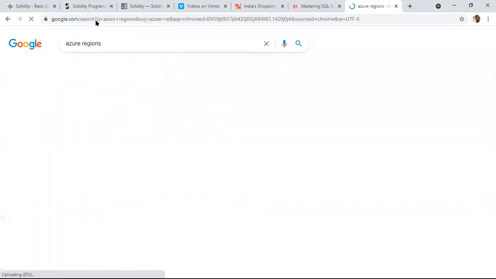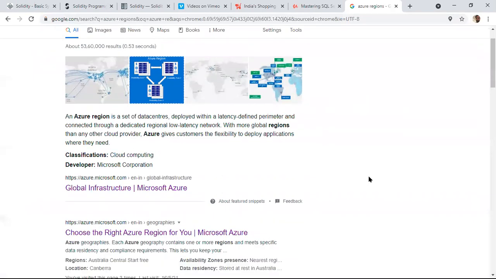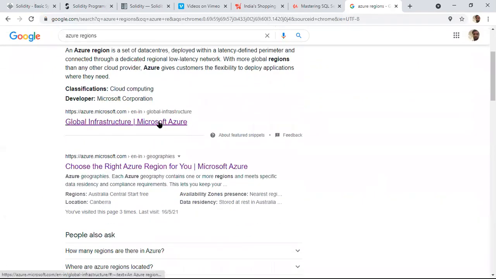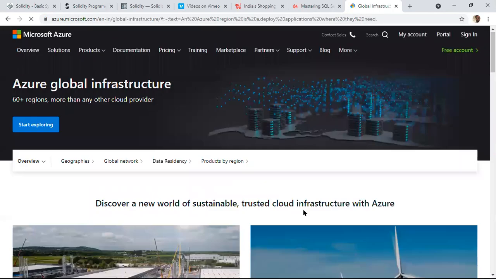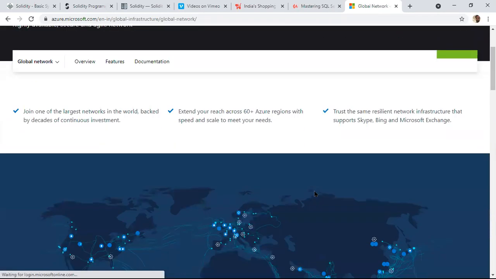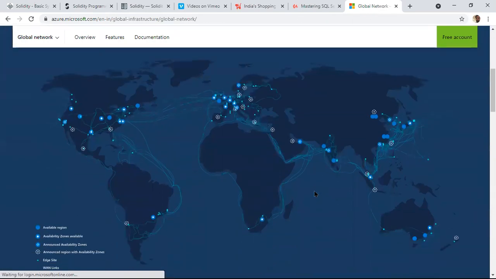Check here, Azure regions. Microsoft is showing very clearly, in global networks, as we have seen previously, a huge number of data centers are there across the globe, everywhere.